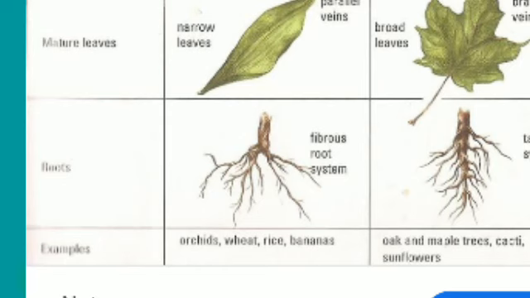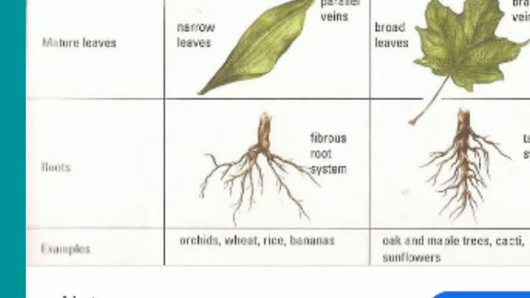Tap roots mostly go vertically and fibrous roots grow horizontally along the ground level. Examples of monocots are orchid, wheat, rice, banana, and of the dicots are oak, maple tree, cacti, sunflower, and all the pulses come in the dicot.